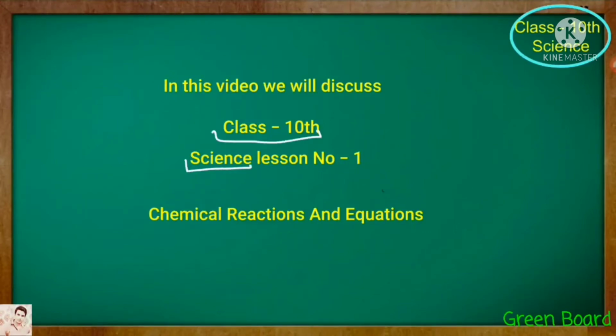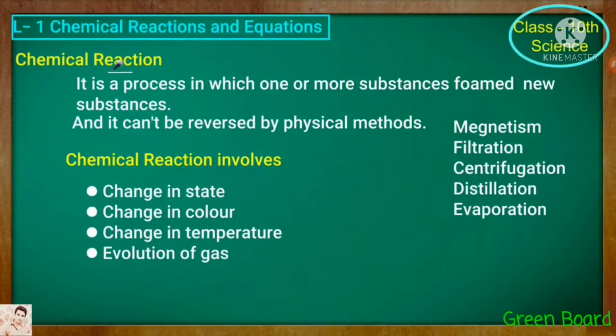In this session, we discuss Unit 1, chemical reactions and equations. First of all, we are going to define the chemical reaction. A chemical reaction is a process in which one or more substances form a new substance. The one or more substances are called reactants, and what is formed is called the product, the new substance.